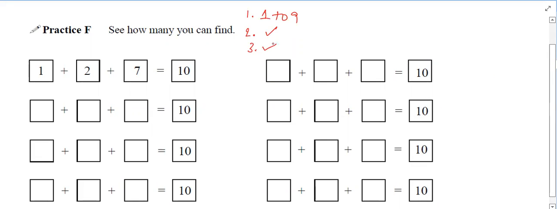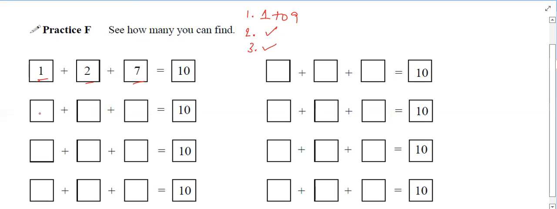Got my point? You can repeat the digits, that is okay, but you should not take the same combination. Suppose 1 2 7 is there. You should not take again 2 1 7, or 7 2 1, or 7 1 2, because the combination is the same. All of you clear? Yes, sir. Got it.